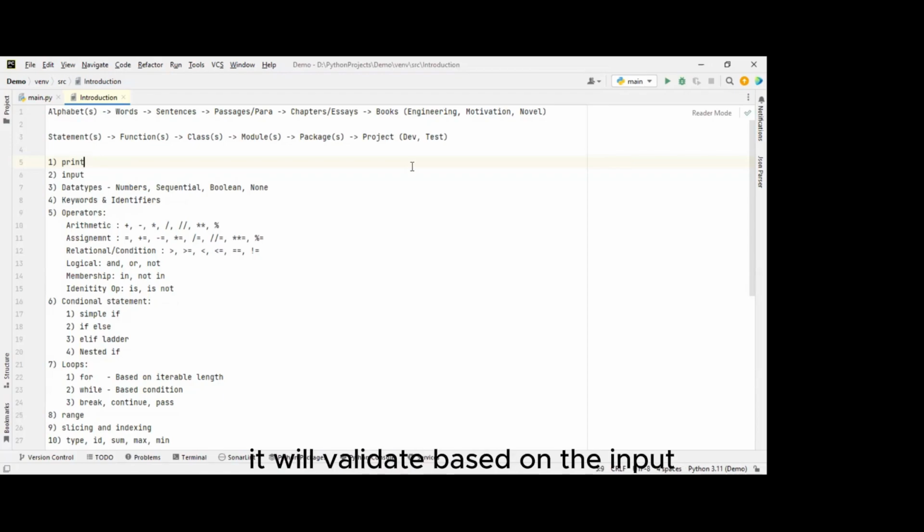It will validate the input against the expected outcome, and finally it will show pass or fail. That is what the code performs. The same thing we do manually, the automation does too. Both are the same.